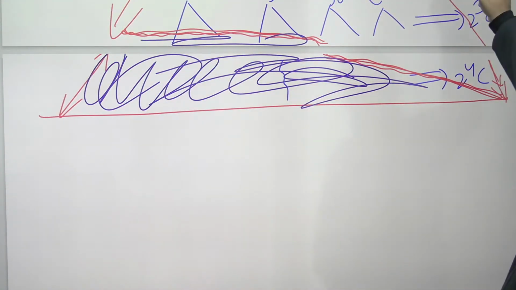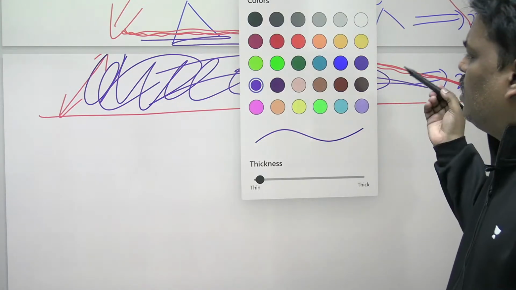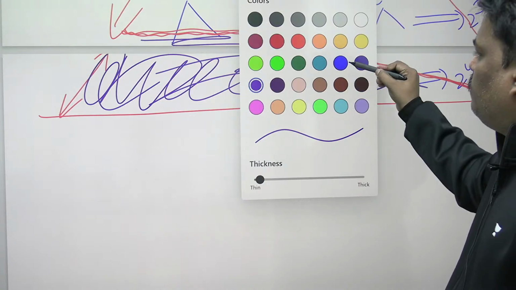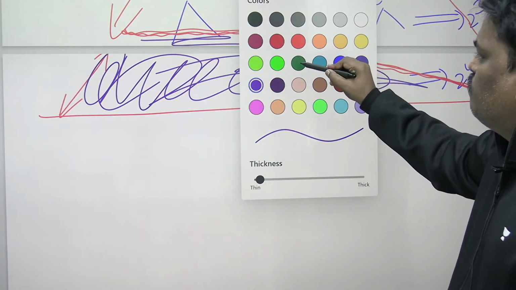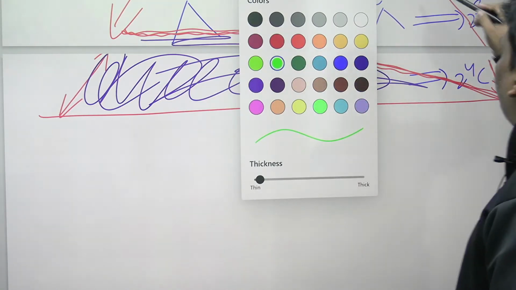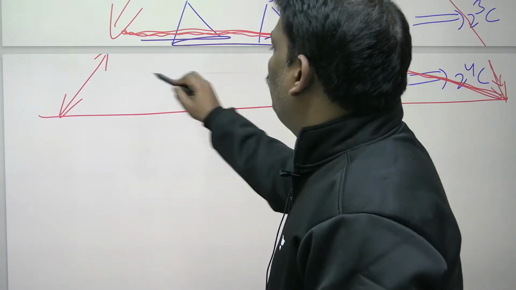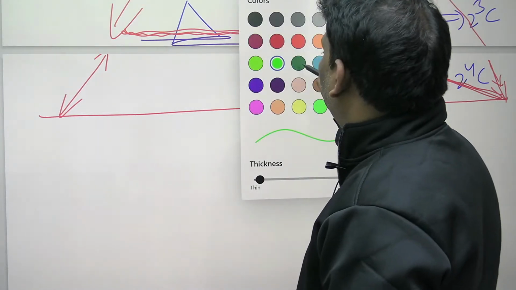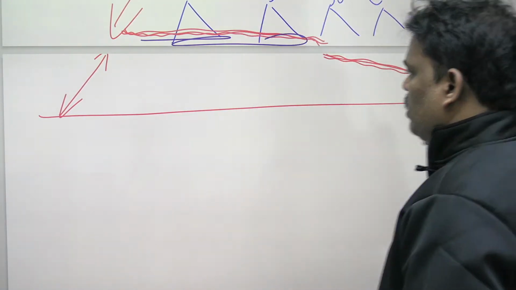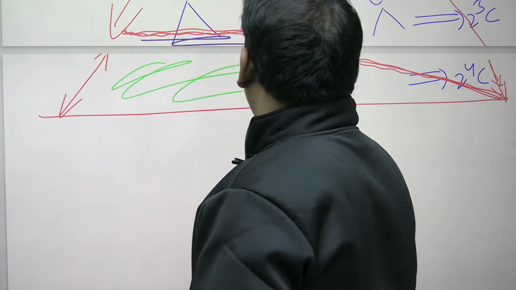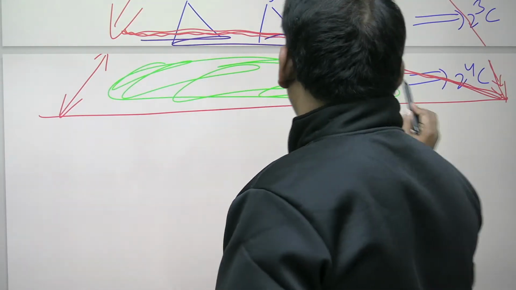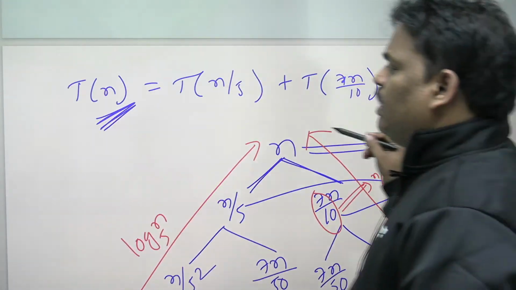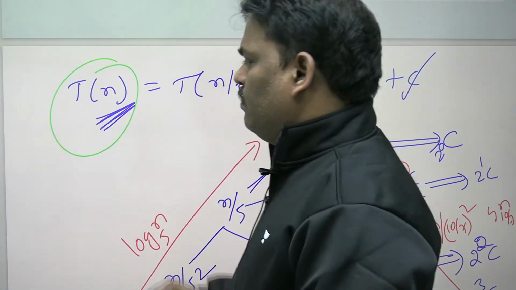Let me use another color, because both are mixed and you may have some problem. Now see, this is the extra area. Please be careful. If you don't take that extra area, the answer is Tn.